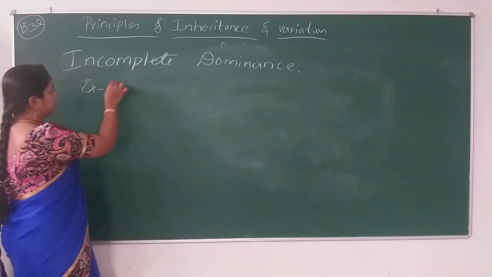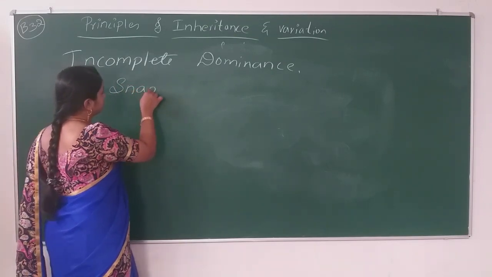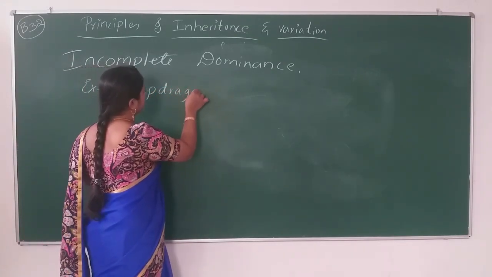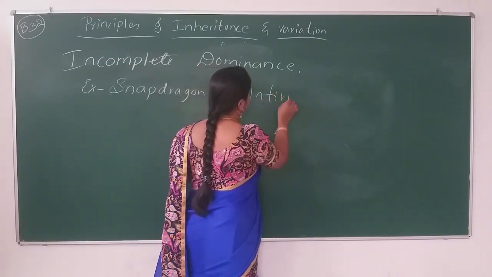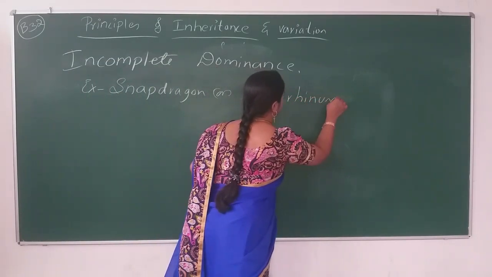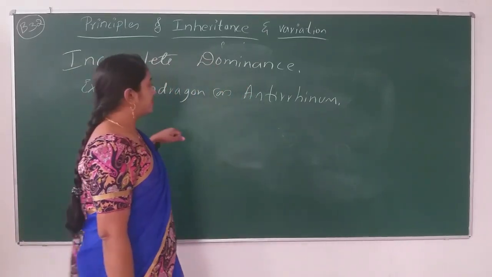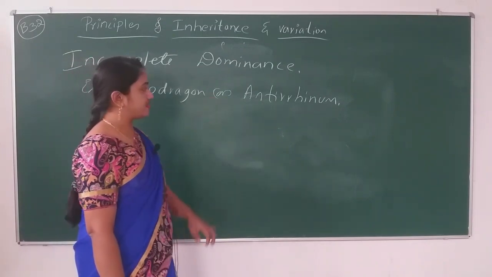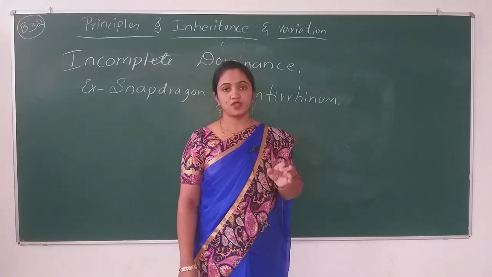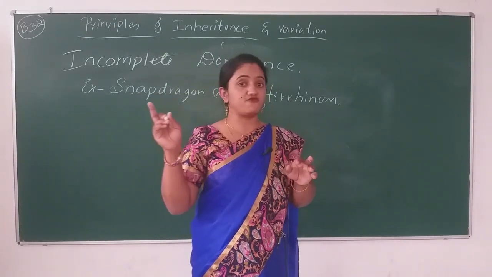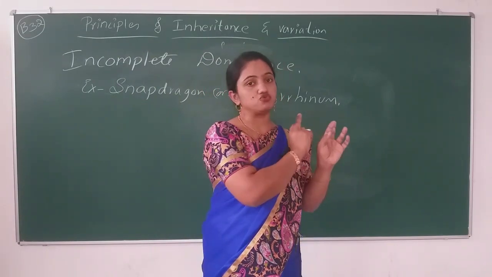Here we are taking the same plant to explain incomplete dominance: snapdragon or Antirrhinum, commonly known as dog flower. This is one plant where Mendel's laws of dominance are not applicable.